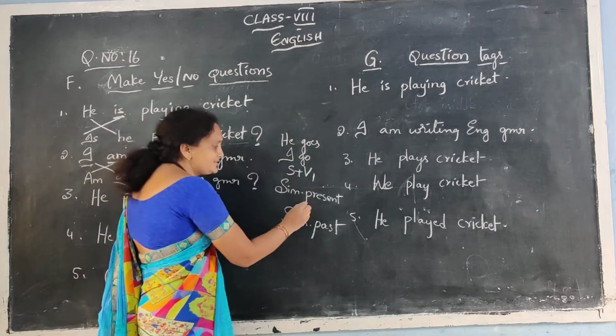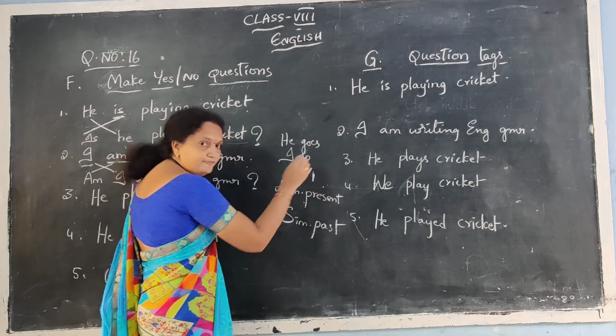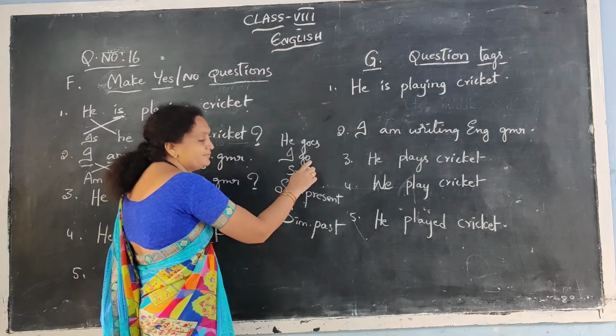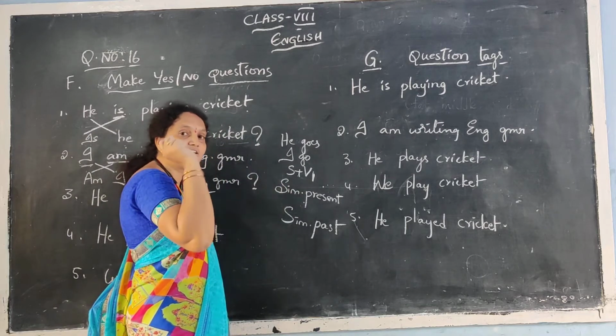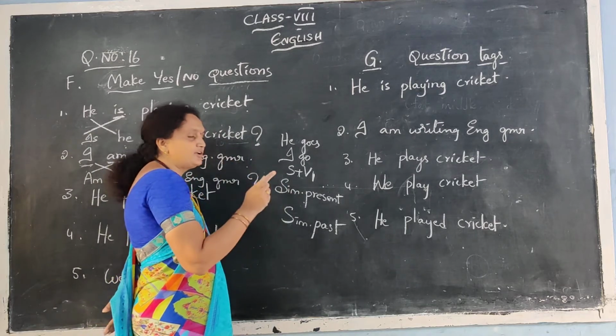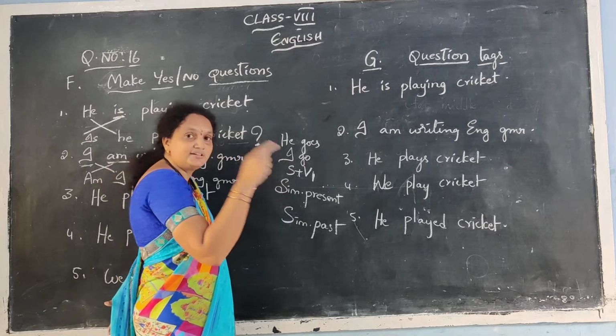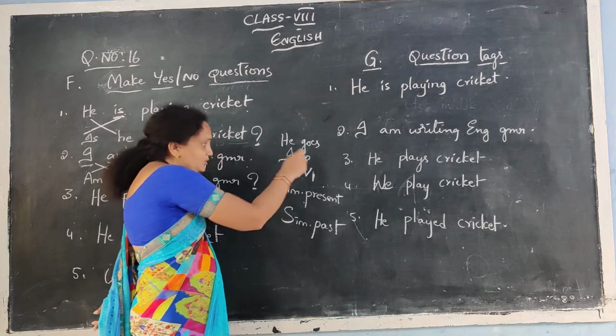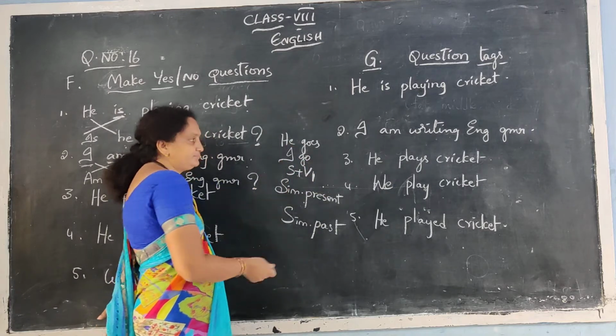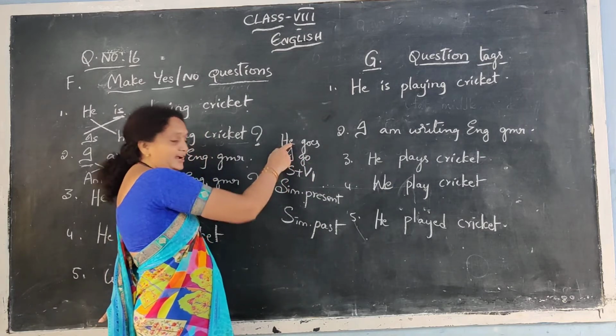So this is the simple present. V1 form of verb. We have to find the verb form V1, go or goes. Yes, added means also that is also V1 form only. You should not feel that if s is added it means it is plural. No plural will be there for a verb form. Go or goes, the same. It depends on the subject.